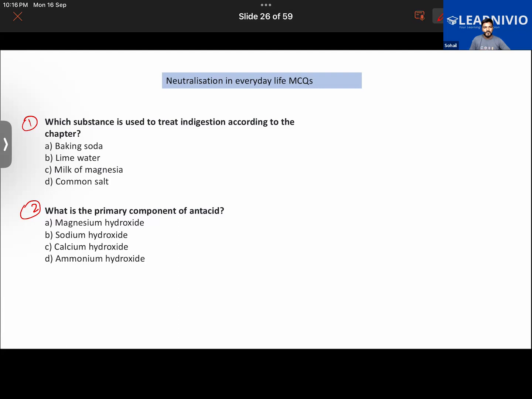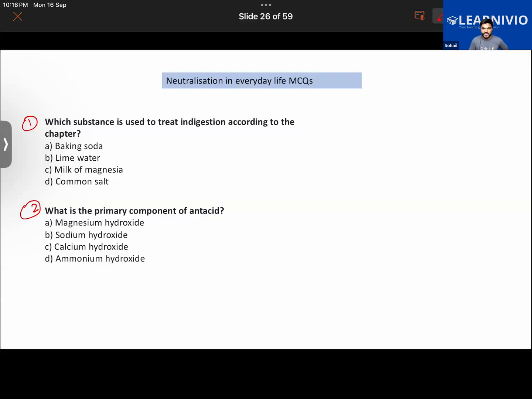Sir, can you explain the question? Question number 1 says, as we have studied in the chapter, which substance is used to treat indigestion according to the chapter? Like in the chapter, as we have learned so far, there's a substance that can be used to treat indigestion. I meant to say that.